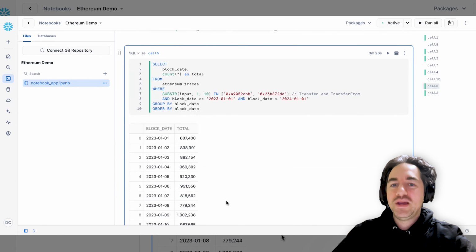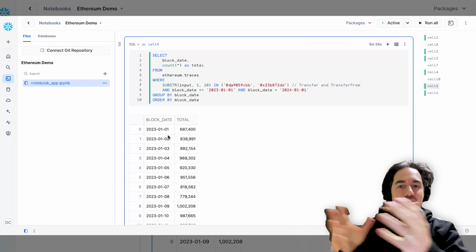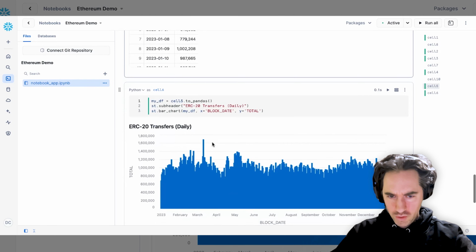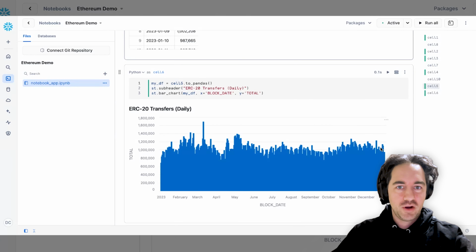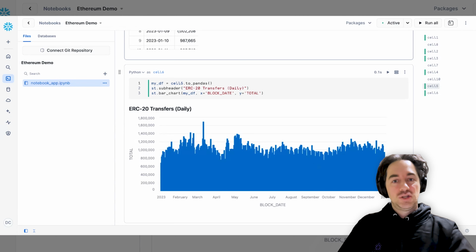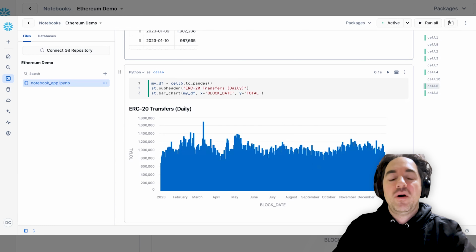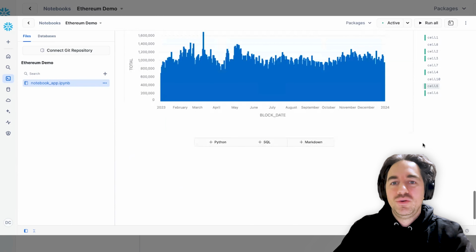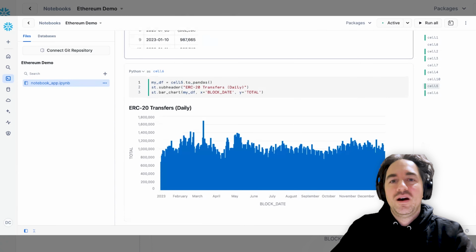Now we're getting this repeatable pattern of organized data per date, and then we have a count, and we can visualize that with the same chart. And now we have about 1 million or so ERC20 token transfers per day on Ethereum in 2024. What's really nice is if you have multiple blockchains, you can do this analysis on multiple different EVM chains and get different results. So it's pretty exciting to be able to do big data analysis on these blockchains.